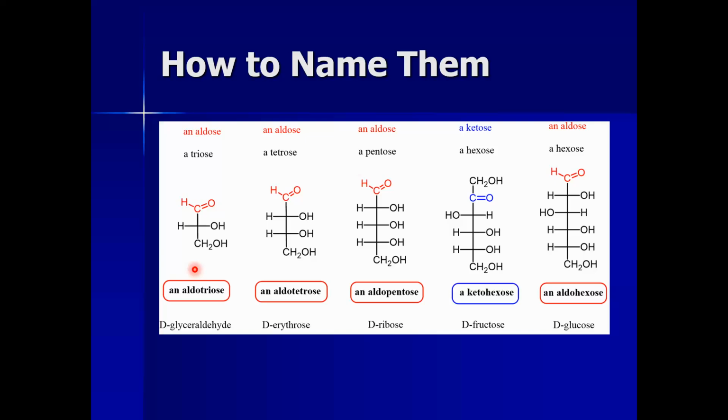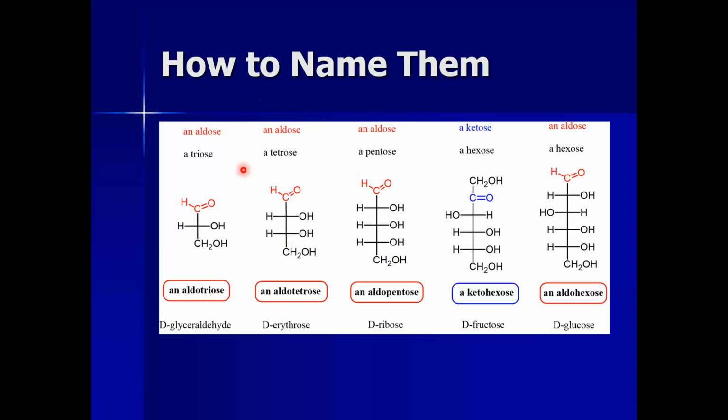and the five carbon sugar is pentose. So a three carbon sugar that has an aldehydic group we name aldotriose. Another way to say it is D-glyceraldehyde, because this hydroxyl group is present on the right hand side.